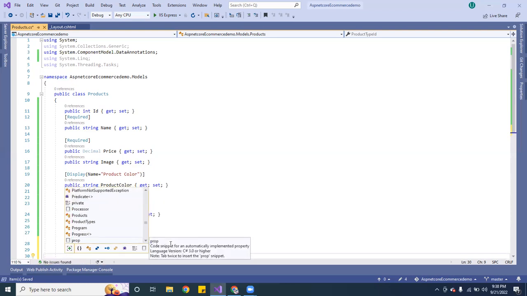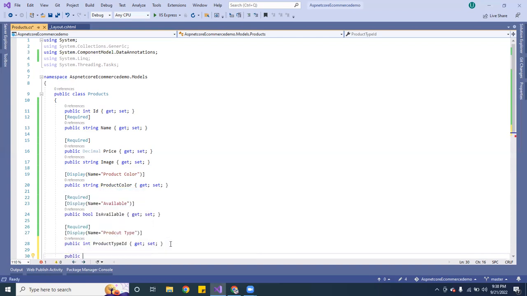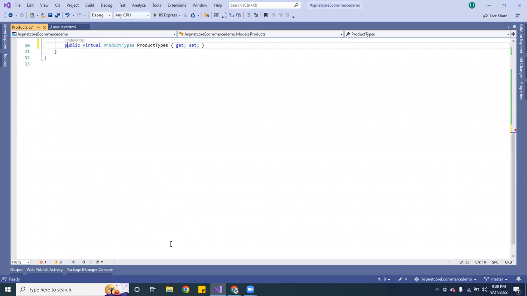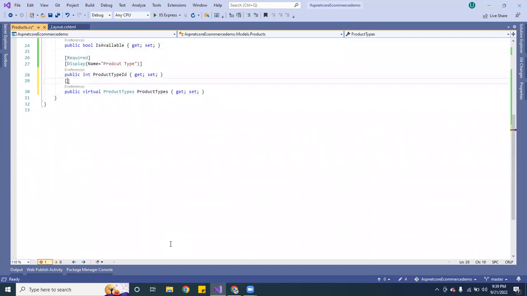So here underneath that, I'm going to put public, and this one is going to be virtual, and this one is going to be product types, and it's going to come from product types. And this one we're going to give it a get, and we're going to use a set. Okay, so that's that. And underneath here, we're going to pass a product key.